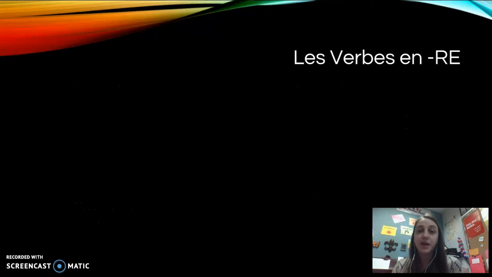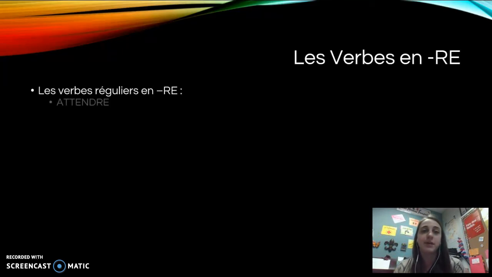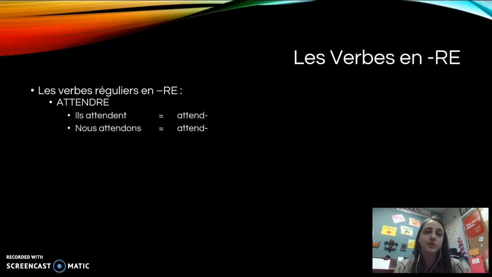Voilà. Pour les verbes en RE. So these are our group 3 verbs. Les verbes réguliers en RE, if we have regular RE verbs, there's not a lot of them, just a few. Attendre, ils attendent, nous attendons, and it becomes attend.